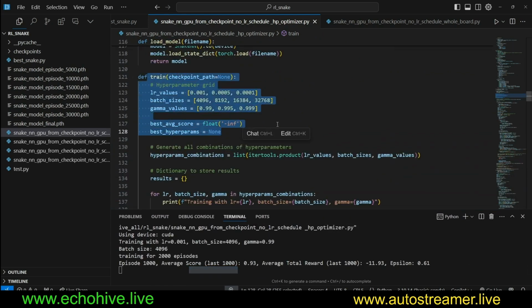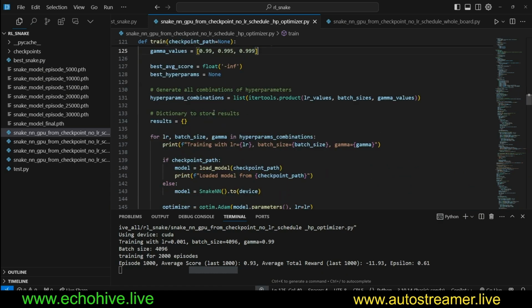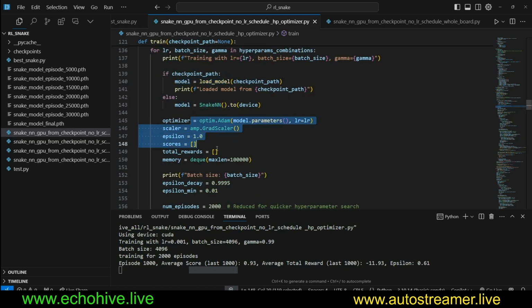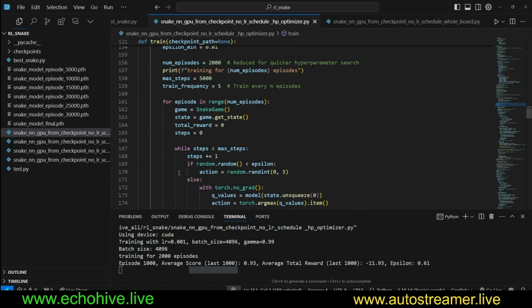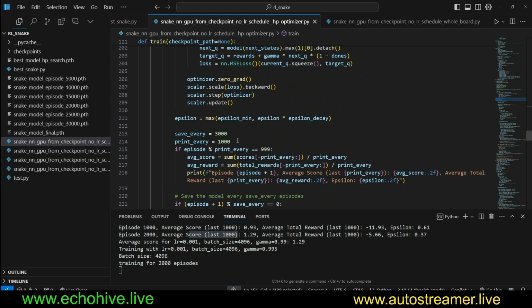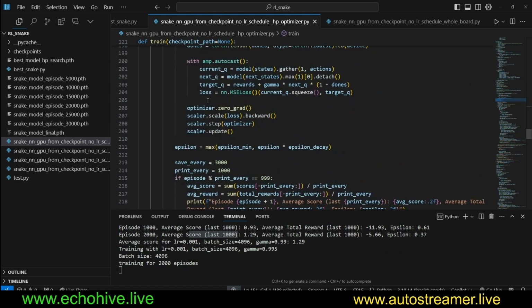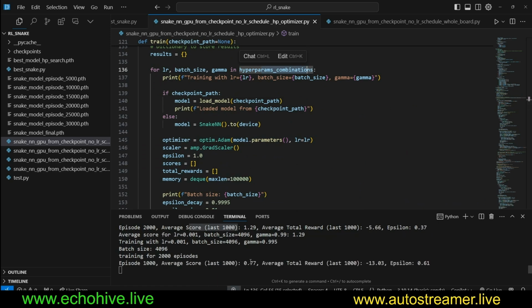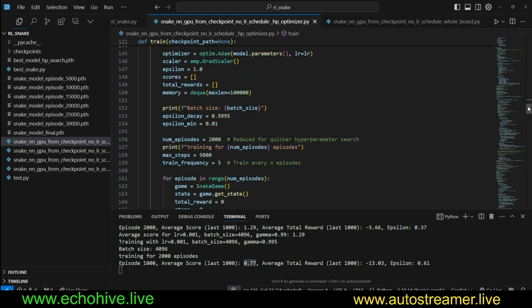So this train method actually does the hyperparameter search. Once we get the hyperparameters, we pick a learning rate, batch size, and gamma from hyperparameter combinations. And then we load the model, and then we actually run the training cycle with this. This is the same, except once we perform this, we go back to the beginning and actually pick a new set of learning rate, batch size, and gamma from hyperparameter combinations. So that's what happens. See here, as we are running, we finished the first 1000 episodes and we got 0.77. So we're going to do one more 1000 episodes and then we're going to move on to the next set of hyperparameters. So this is what it does.